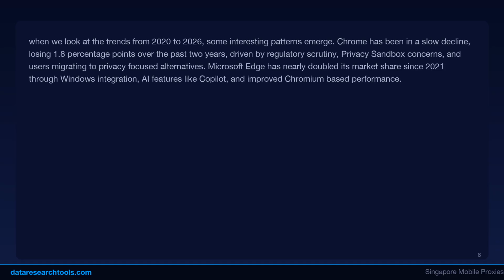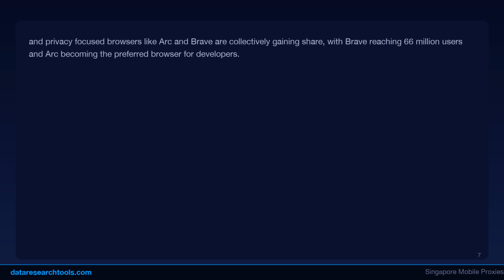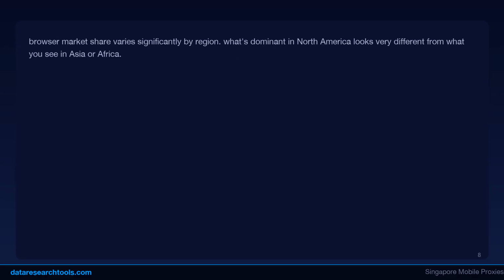When we look at regional variations, the numbers shift significantly. In China, domestic browsers like QQ Browser, Sogou, and UC Browser have significant market share alongside Chrome. In Russia, Yandex Browser holds a notable portion of the market. In Africa and Southeast Asia, lightweight browsers like Opera Mini remain popular due to data-saving features.